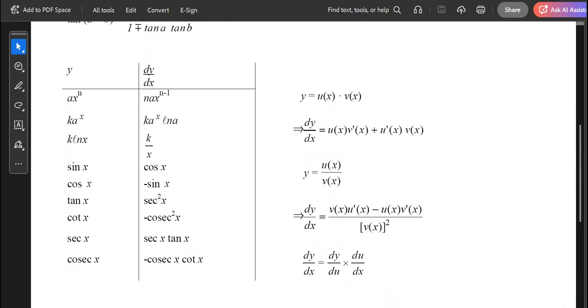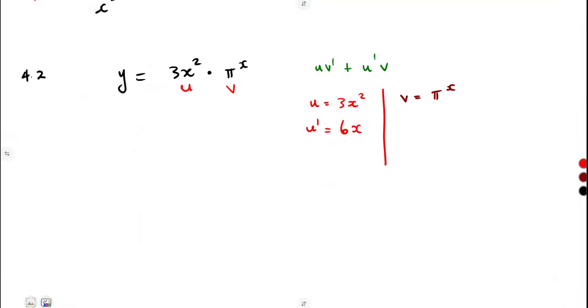So it's just going to be pi remains because it was pi to the exponent of x. So it is just like a to the exponent of x. So it's going to be pi to the exponent of x times the ln of a. A is the base, so it's ln of what? Ln of pi. So this is what you're going to have when you differentiate that one from that formula that you're given. So the first derivative is pi to the exponent of x times ln of pi. Then use your formula. So therefore, dy dx is equal to what? The derivative of y with respect to x.